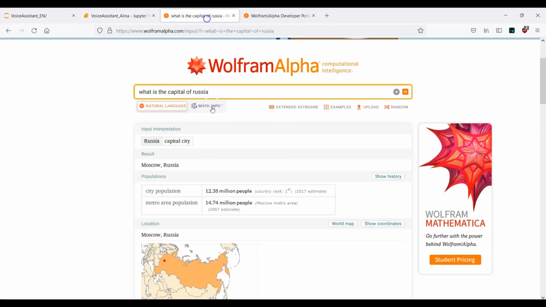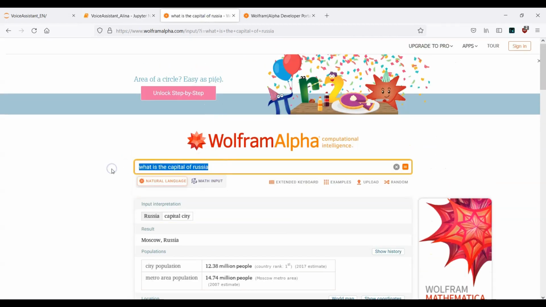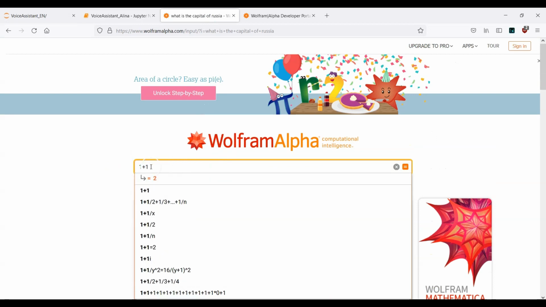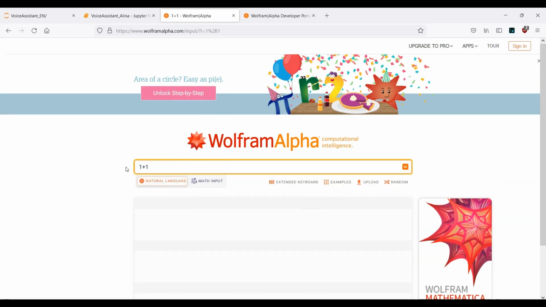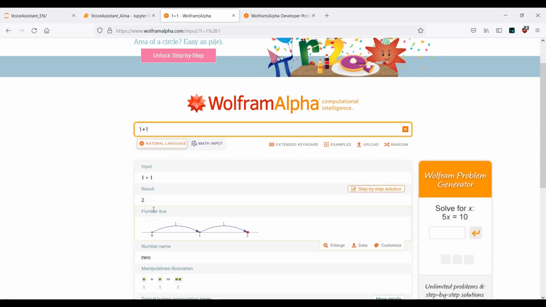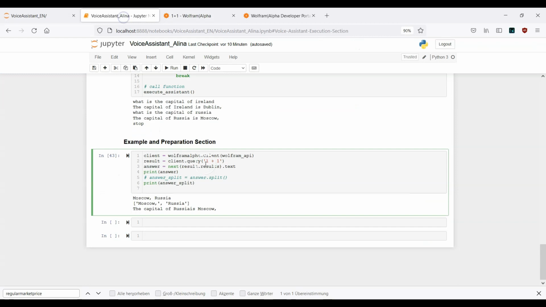Very simple. Here again, inside this searching box, provide 1 plus 1, click on enter, and you see here the result is just 2. And this input, we need to provide here. Then we store the result inside this answer variable, and here we need to print out this answer. Okay, let's go.